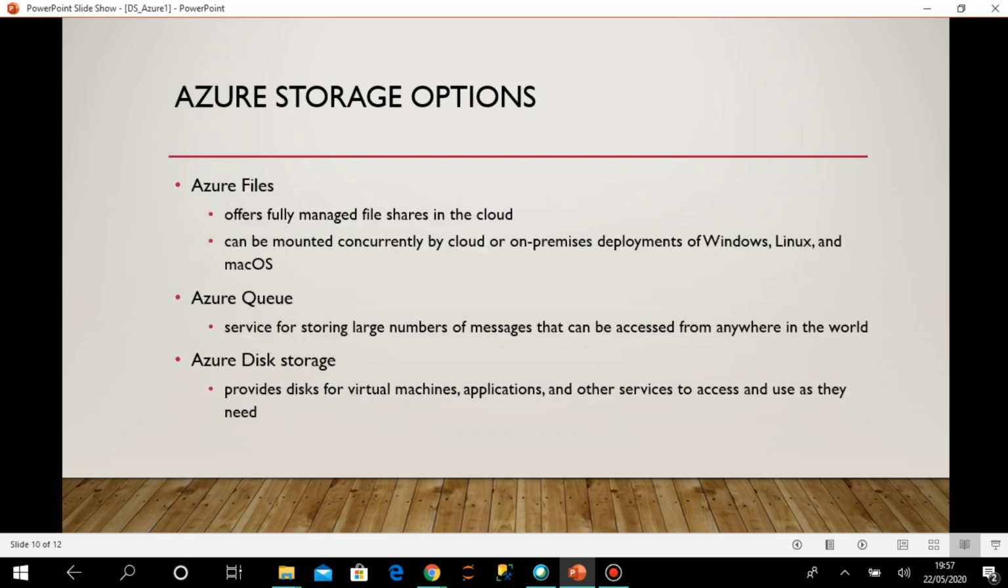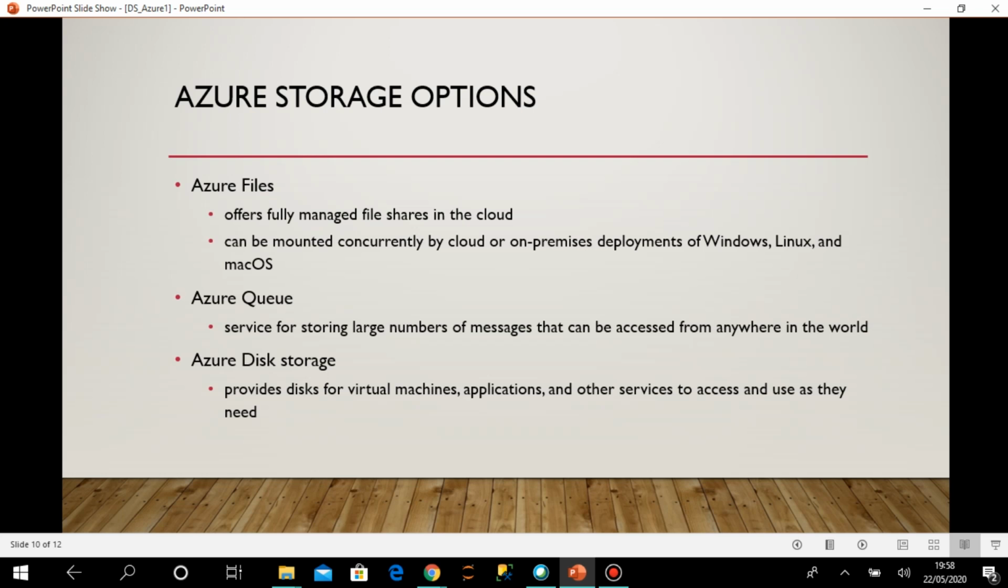Okay, then there are some other storage options as well. Those are Azure Files, which are fully managed file shares in the cloud. It's kind of a file share, like the shared drive that we generally use in on-premise solutions, which we can just mount. Similarly we can mount Azure Files, and it can be concurrently mounted by cloud or on-premise deployments, from Windows, Linux and Mac OS. So I can just keep it as a file share.